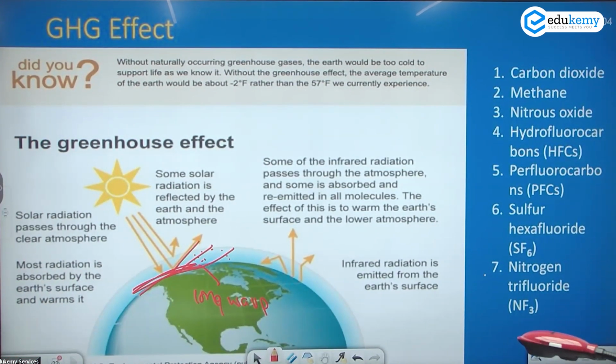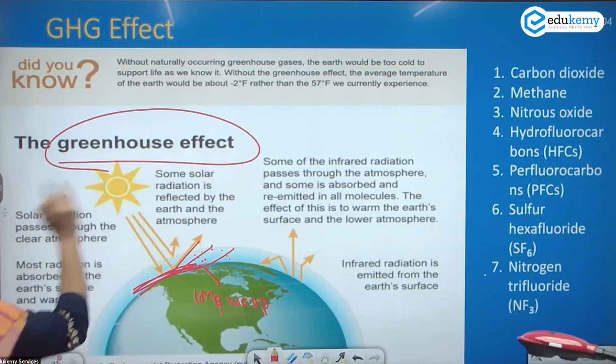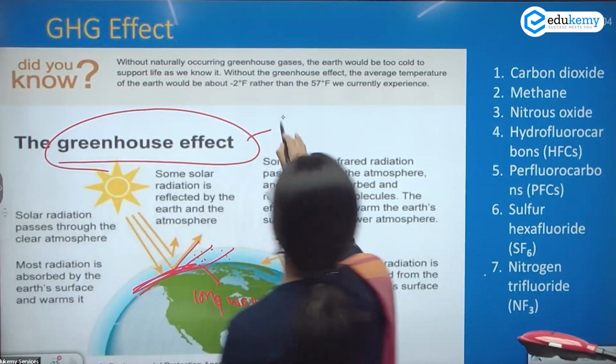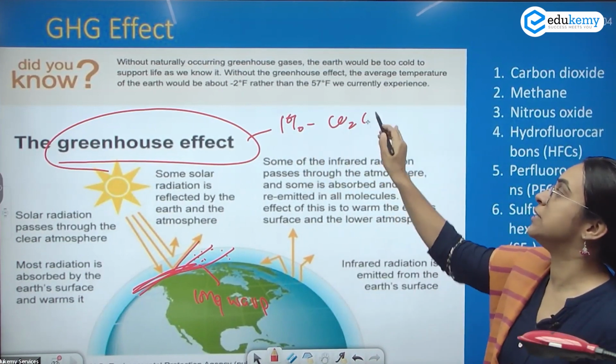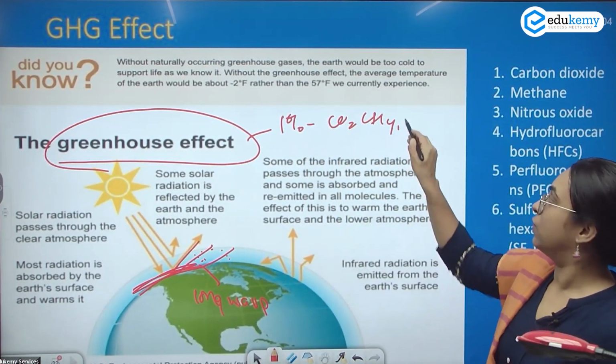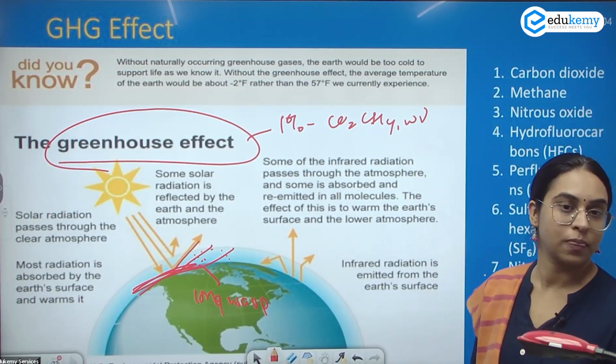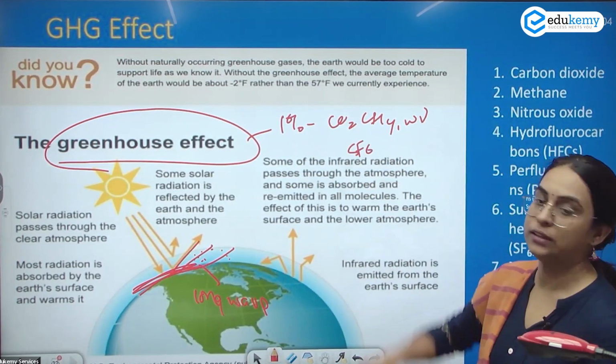So what is this called? The greenhouse effect. Now, 1% of the atmosphere, CO2, CH4, water vapor, SF6, these are responsible.